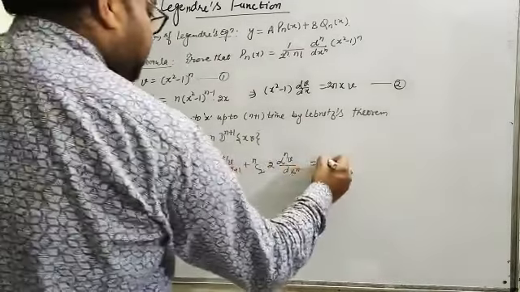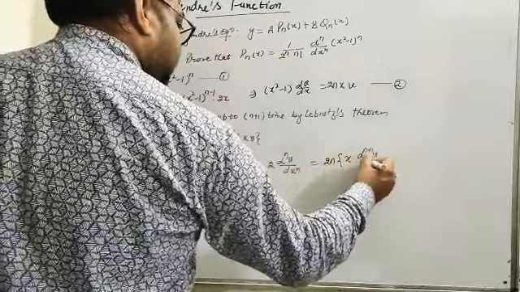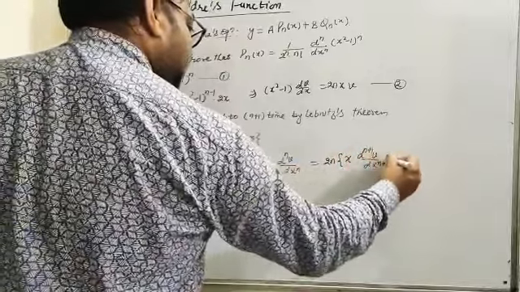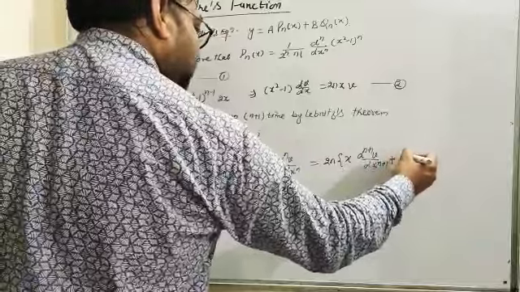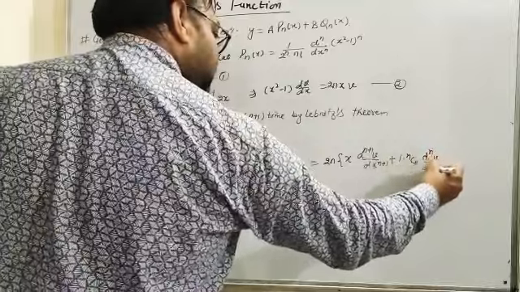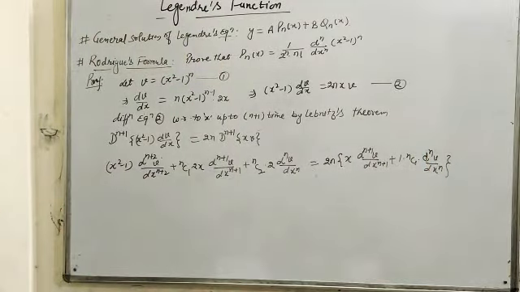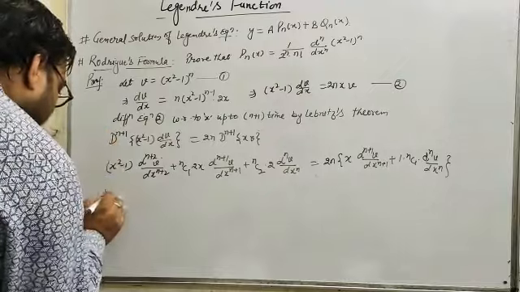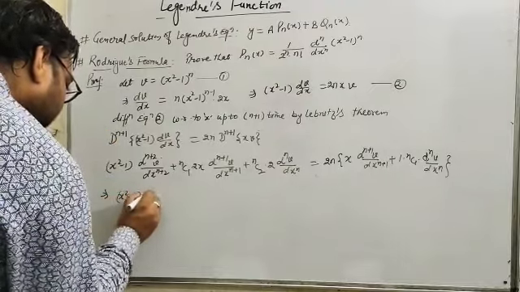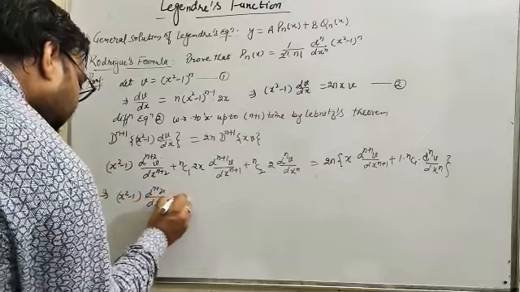Now from here, 2n x as it is, d^(n+1)v/dx^(n+1), plus 1 into nC1 into d^n v/dx^n, and the rest terms will be 0. Now simplifying it, taking all terms to the left hand side, we get (x² − 1) d^(n+2)v/dx^(n+2).